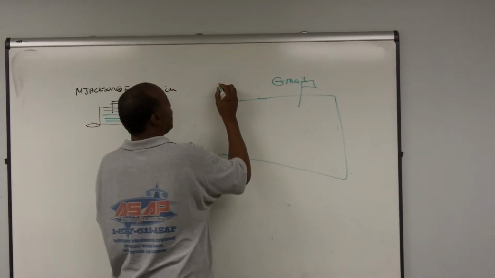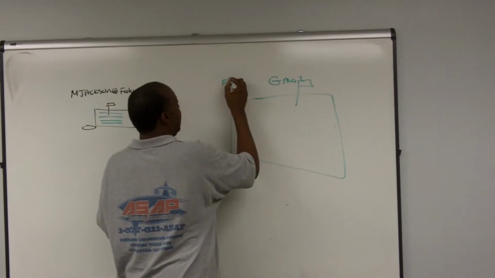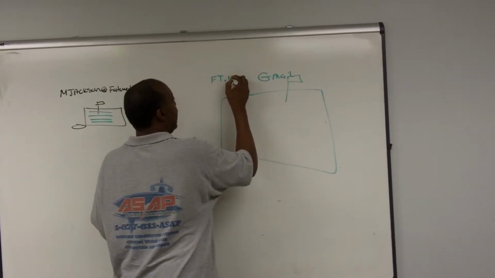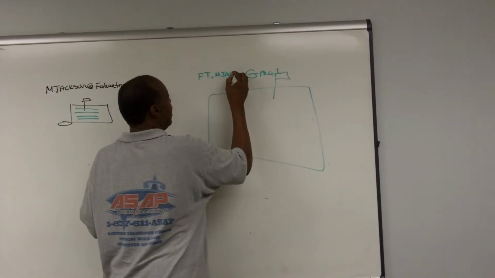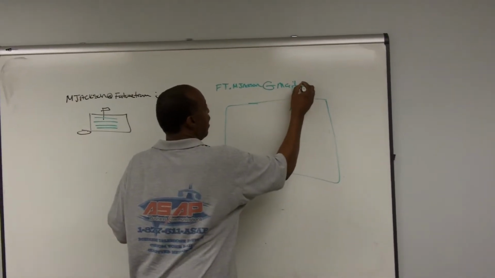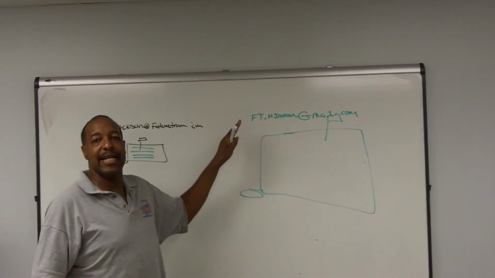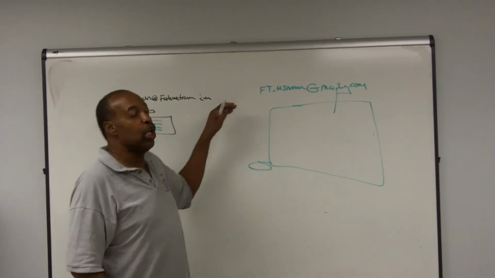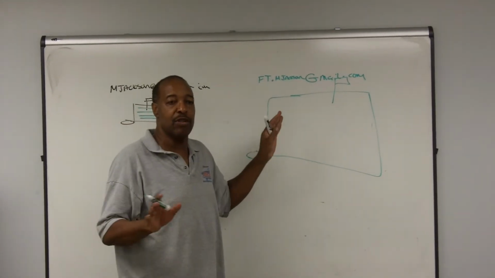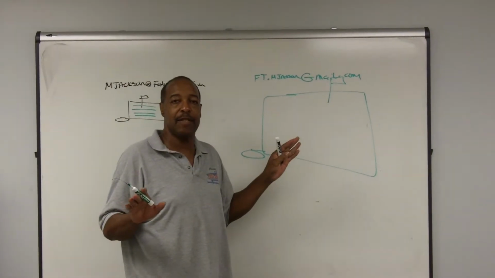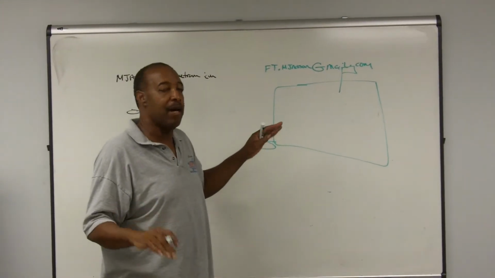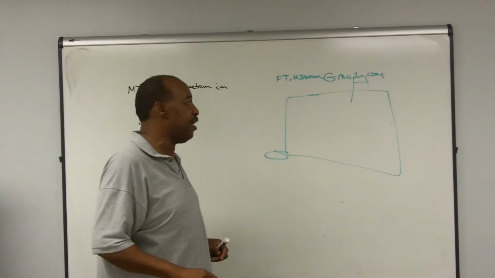If your name is Michael Jackson, it would be ft.mjackson@gmail.com. So the only reason you would need that email address is to log into your Gmail. That's it. You're not going to be giving that email address out to anybody. You won't be sending from that email, just to log in to check your email.